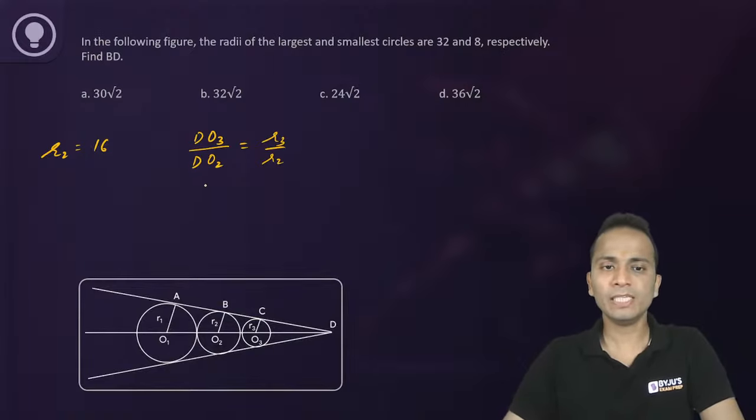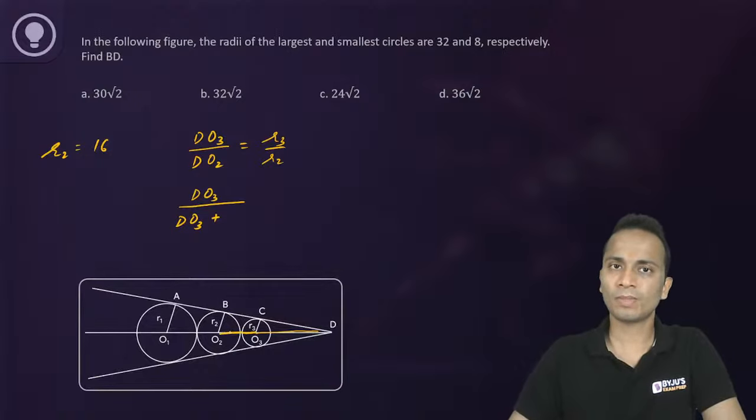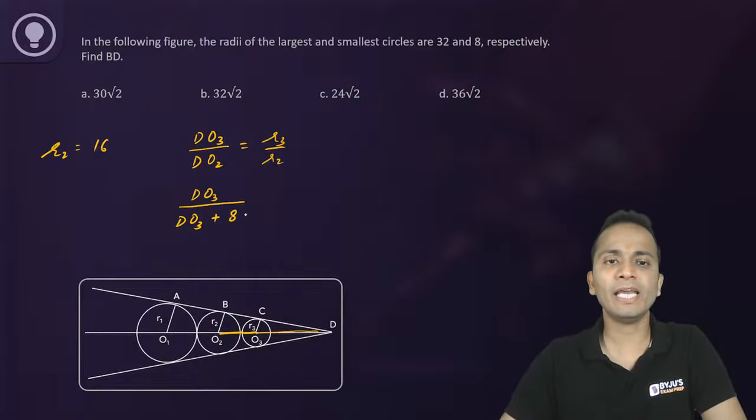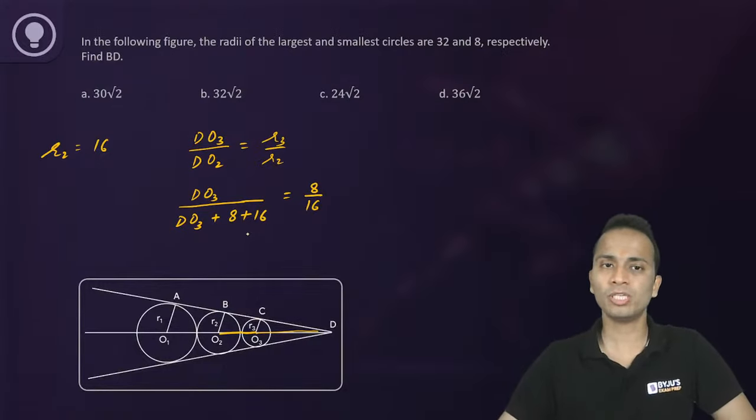Now DO3, let's leave it as it is. DO3 divided by DO2, which can be written as DO3 plus R3 plus R2. R3 plus R2 is how much? 8 plus 16. That will be equal to 8 upon 16. So from here you can find the length of DO3. Okay. So that is equal to 1 upon 2.